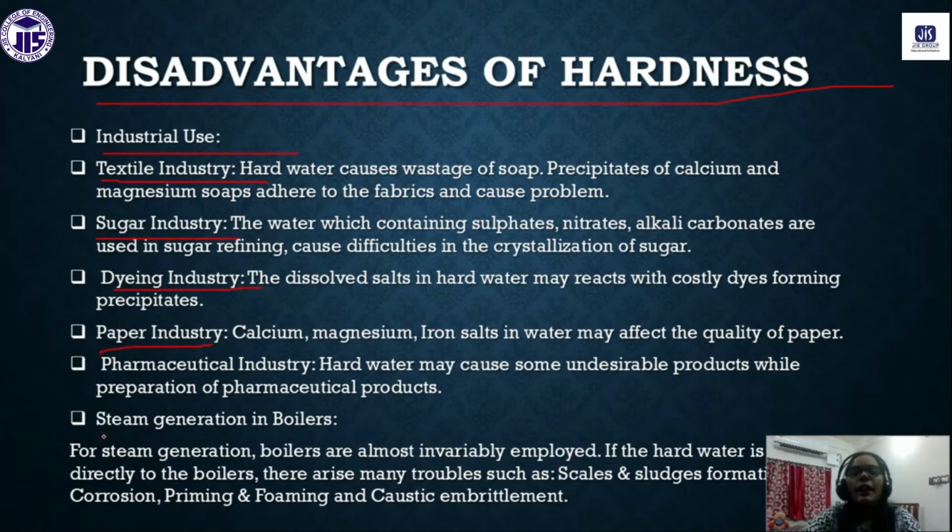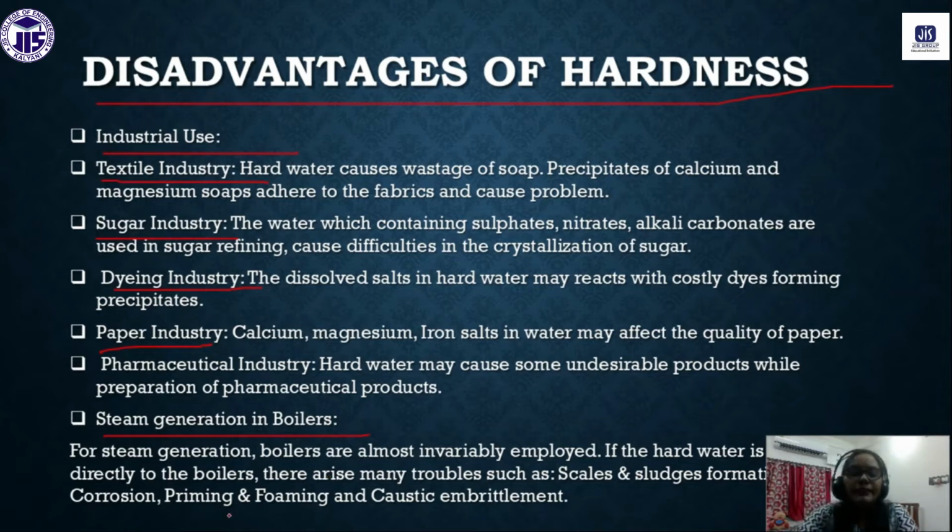And after all, steam generation in the boiler. In the factory, generally we use boilers for steam generation. So if we use hard water in the boiler, all the salts will form layers inside the wall of the boiler, and the efficiency of the boiler will be destroyed, and after all, caustic embrittlement will take place.